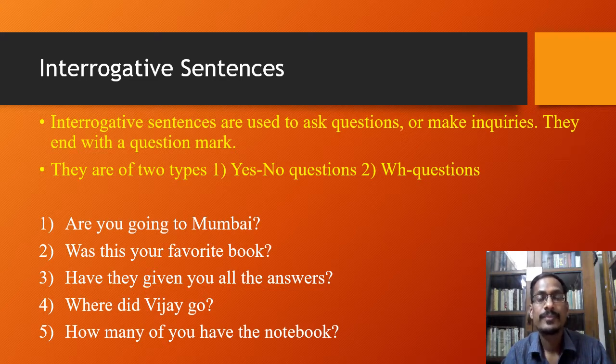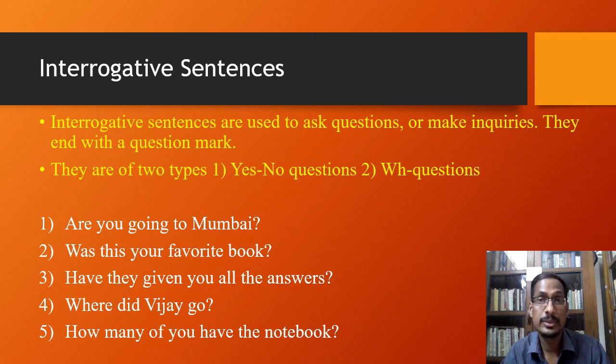And also the way that they begin. The first example begins with an auxiliary verb are. The second sentence begins with was. And the third one begins with the word have. So here they begin with an auxiliary verb or helping verb, and they end with a question mark.